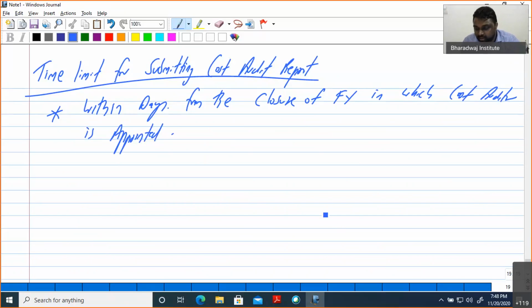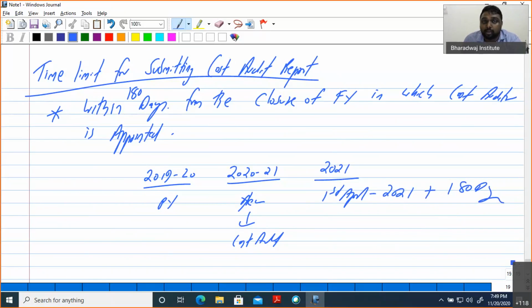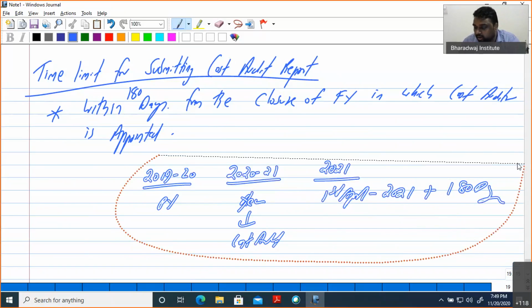That means on the basis of the previous year 2019-20, for the year 2020-21 you have appointed a cost auditor. So what do you have to do? From 1st April 2021, within 180 days, you have to submit the cost audit report.